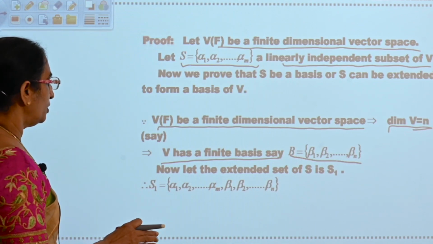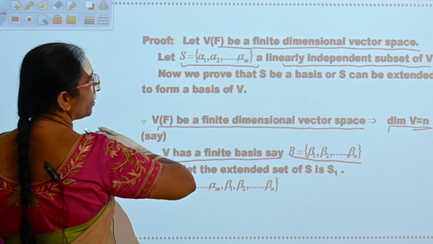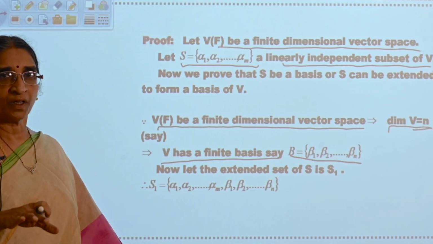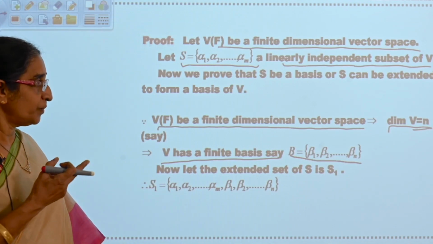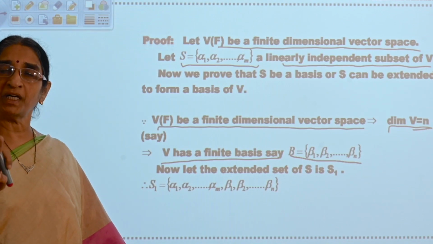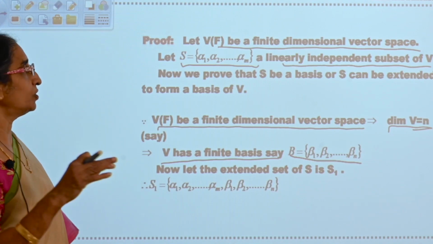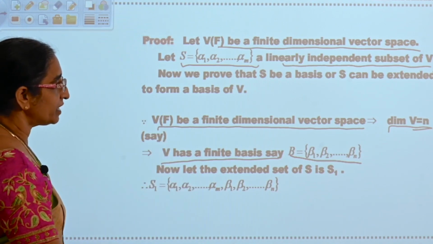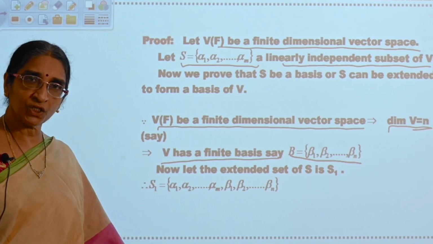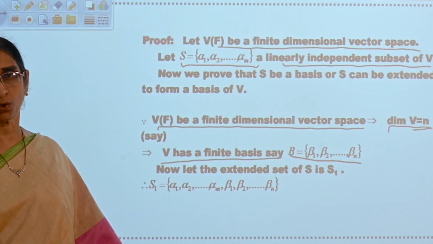Okay. Now, what are alphas? Alpha 1, alpha 2, ..., alpha m is a linearly independent subset of V. So, they are elements of V. Because B is the basis set, every element of V can be expressed as a linear combination of basis elements. So, what will you say? Alpha 1 is a linear combination of betas, alpha 2 is also a linear combination of betas, and alpha m is also a linear combination of betas.